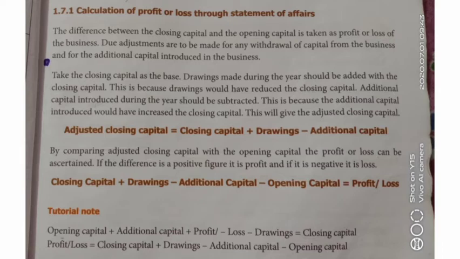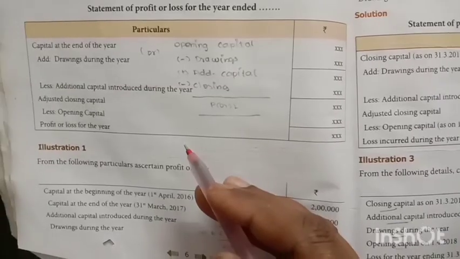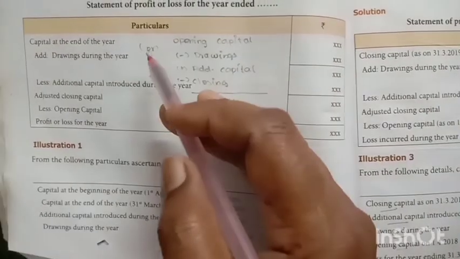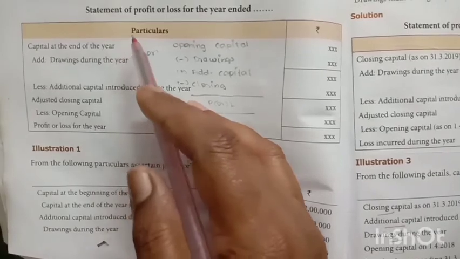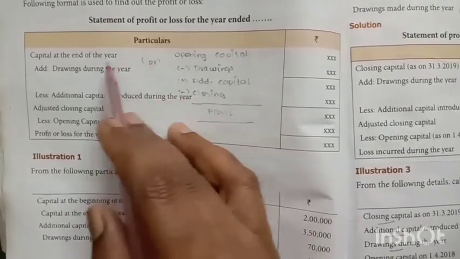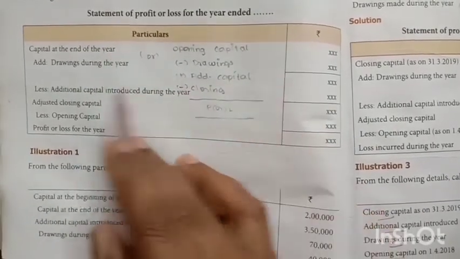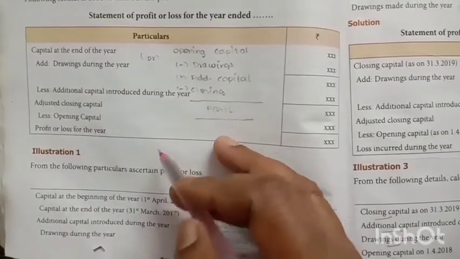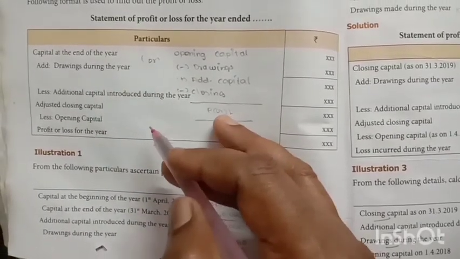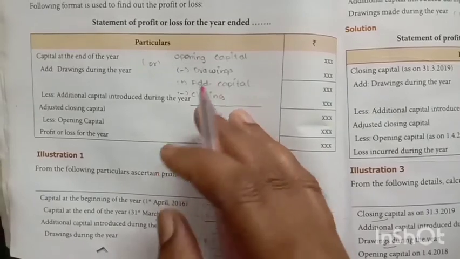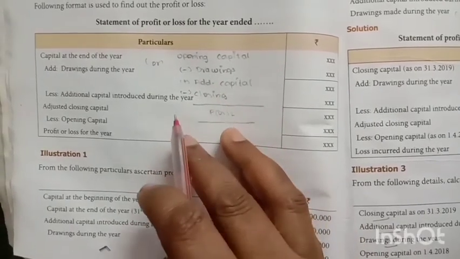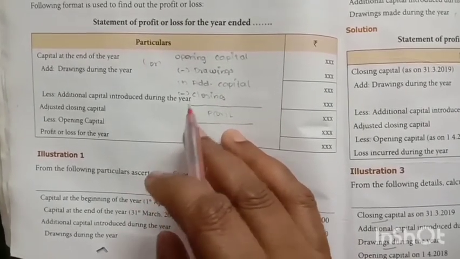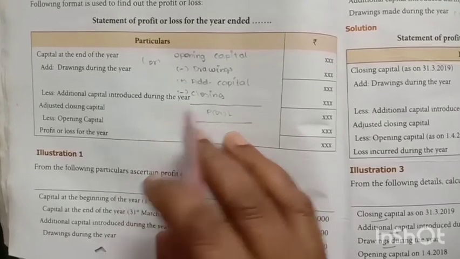First of all, we shall see the format of finding out the profit and loss through the statement of profit and loss method. Now let us see the format of preparing the statement of profit and loss. In your accounting notebook, you should use the single side. You need not have the two sides of the paper. Since it is a single entry system of bookkeeping, we do not use the debit and credit aspect.